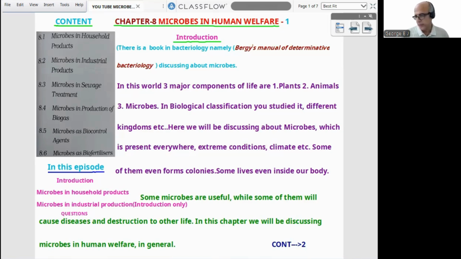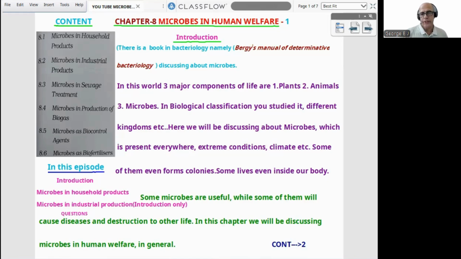Now, in this world, you can find 3 major components of life. One is plants, one is animals, and one is microbes. Plant kingdom and animal kingdom you will be studying in a detailed manner in first year. Microbes, a little bit will be studied in biological classification. But this chapter is mainly about microbes for human welfare. So that is regarding the introduction.